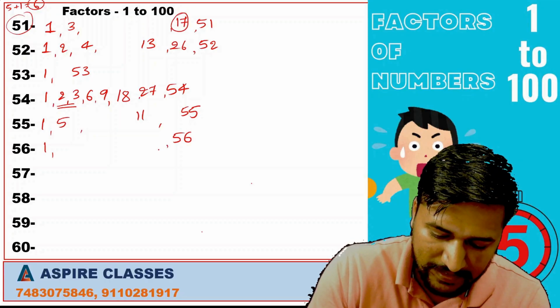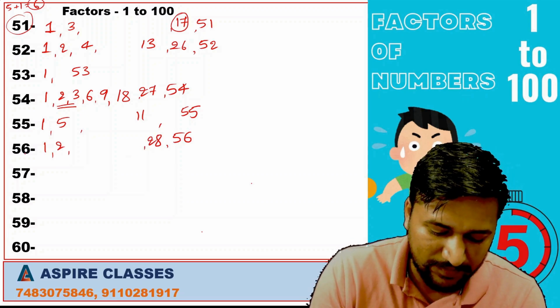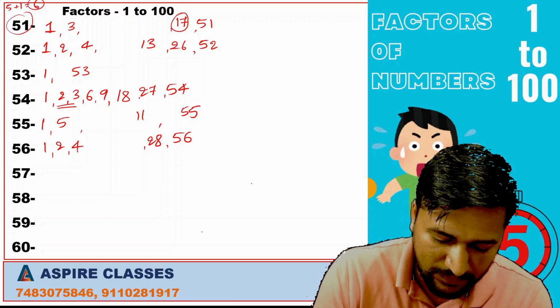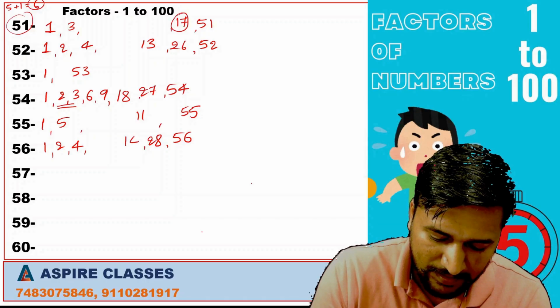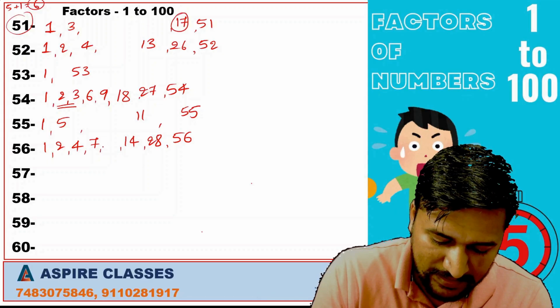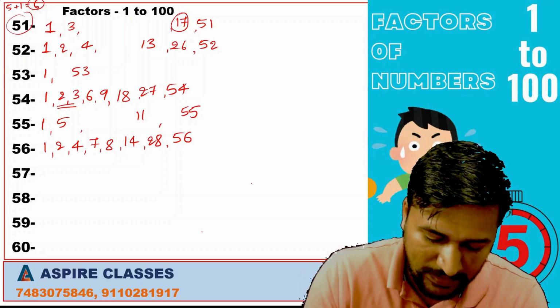1, 56, 2, 28 are. This number is not divisible by 3. We can divide it by 4. 4 14s are. Next, it is divisible by 7. 7 8s are 56. So 7 and 8 are factors also.